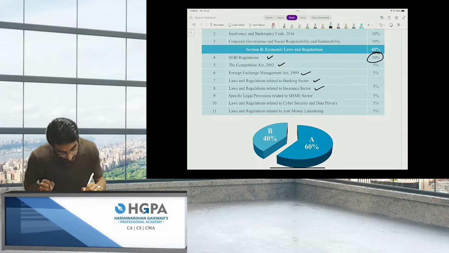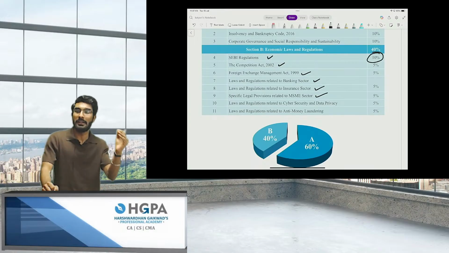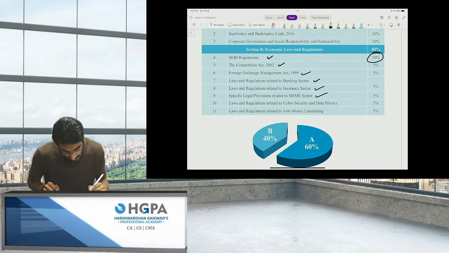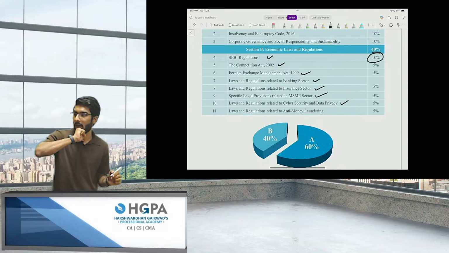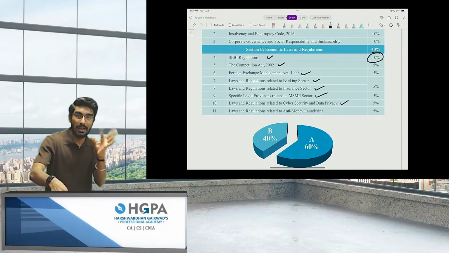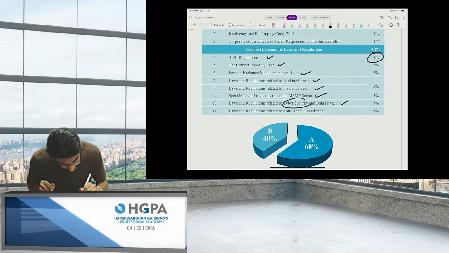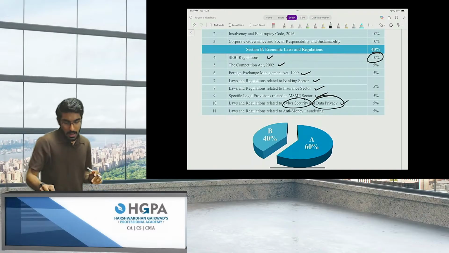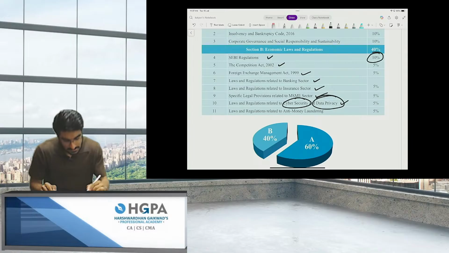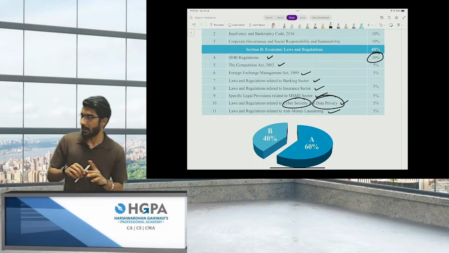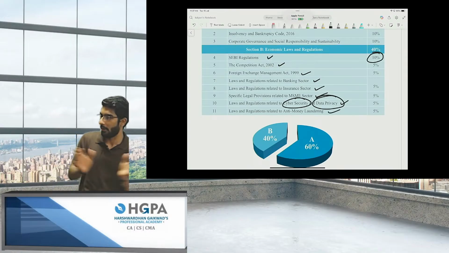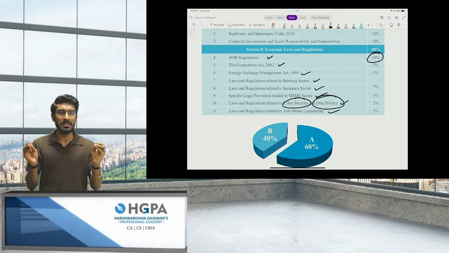Then the next chapter is the micro, small, medium enterprises chapter. After that, cyber security and data privacy laws, one of the most relevant topics in this era. And then we come towards the Anti-Money Laundering Act. Best syllabus, people, best syllabus.